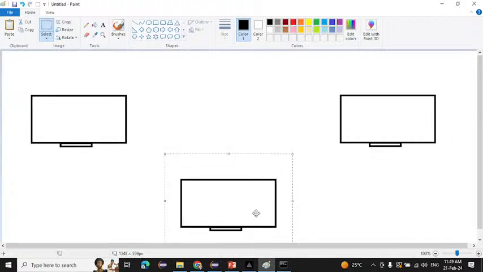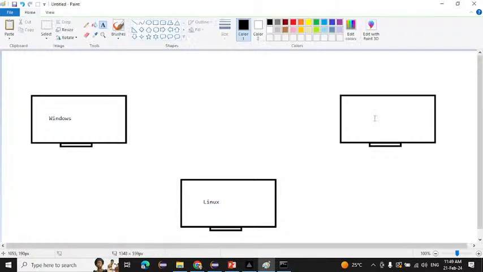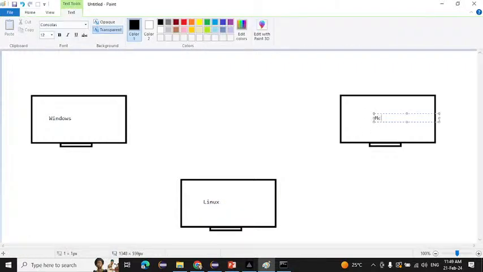Suppose in the first system we have the Windows operating system. In the second system we have Linux. In the third system we have a Mac. So we have three systems with different operating systems: Windows, Linux, and Mac OS.